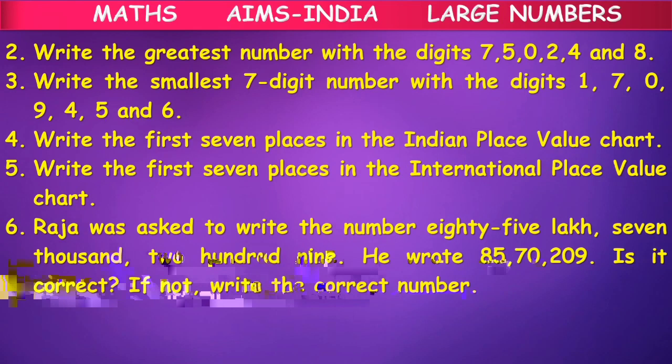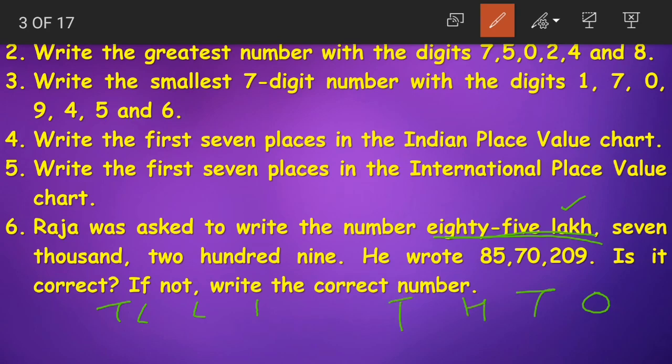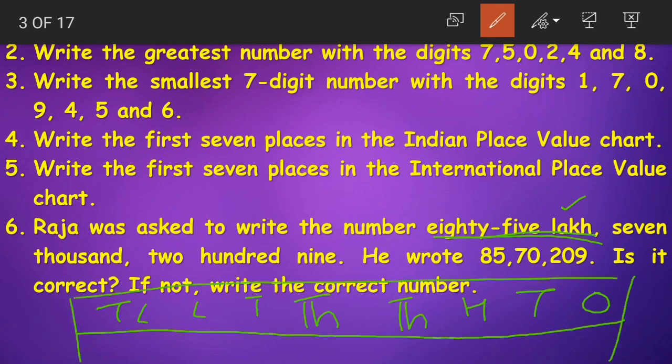Now here is a question. Raja was asked to write the number 85 lakhs 7,209. He wrote 85, 70, 209. Is it correct? If not, write the correct number. Let us find out if it is correct. Okay. 85 lakhs. The number is starting with 85 lakhs. So we know that lakhs period is the highest period in the given question. So we'll write place values from ones, tens, hundreds, thousands, 10,000s, lakhs and 10 lakhs. We'll write the place values from 1s till 10 lakhs.